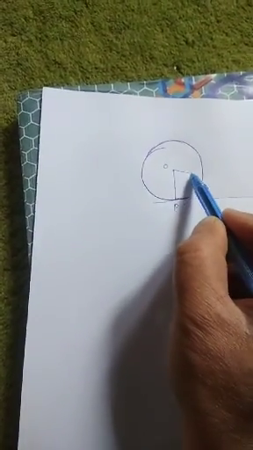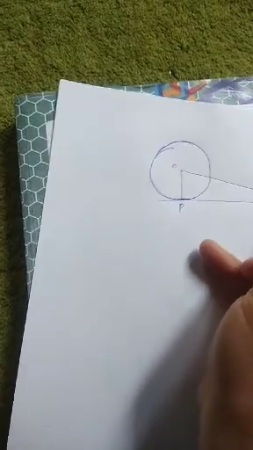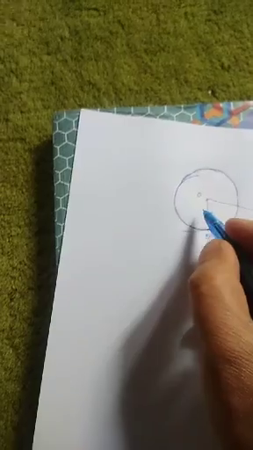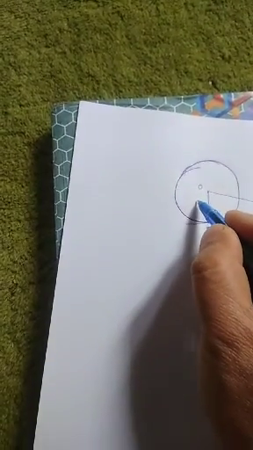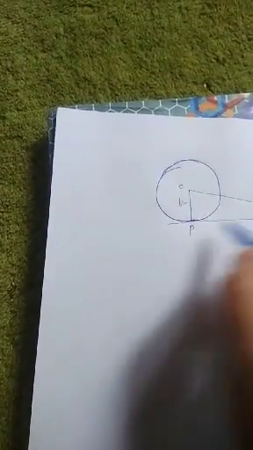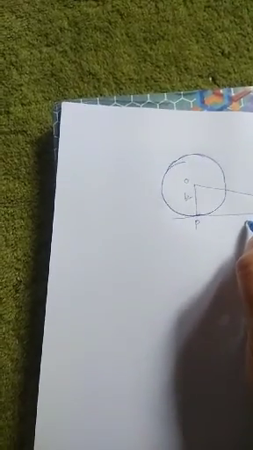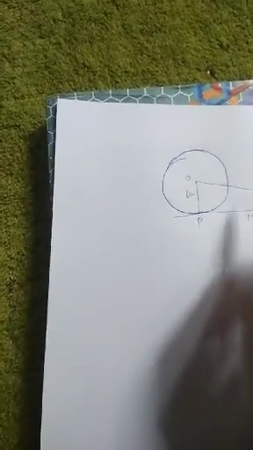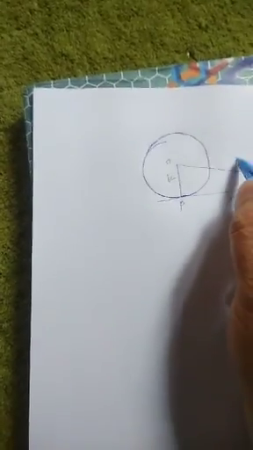Let us join OQ. Let us presume we are given that OP is 6 centimeter, that is the radius. Let us presume the length of this tangent is 13 centimeter, and we are supposed to find the length of OQ.